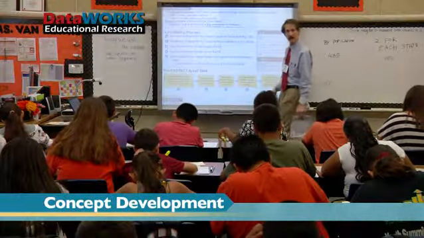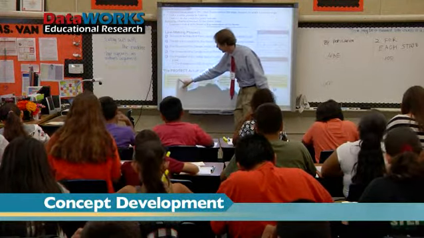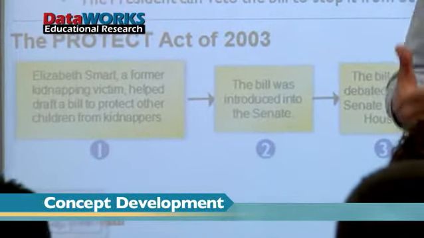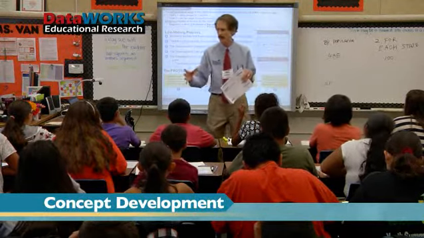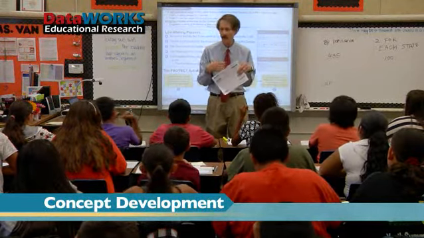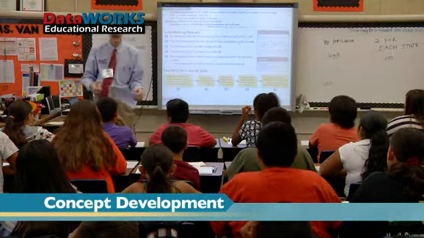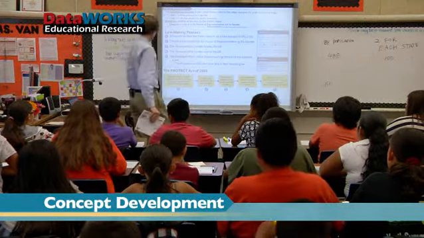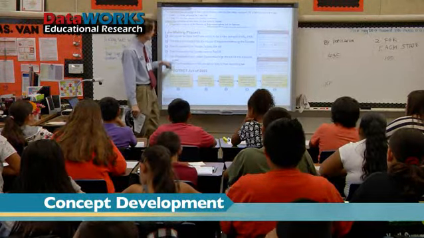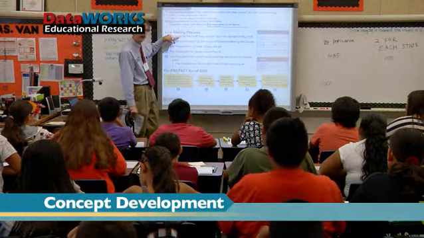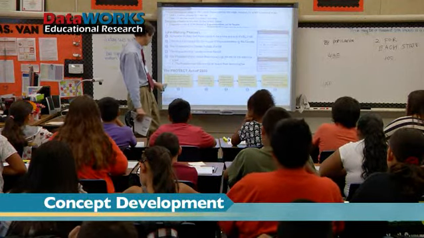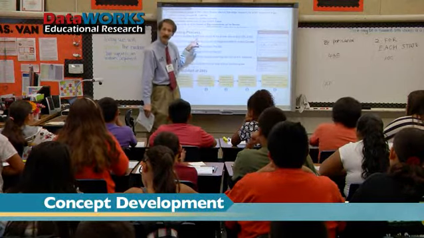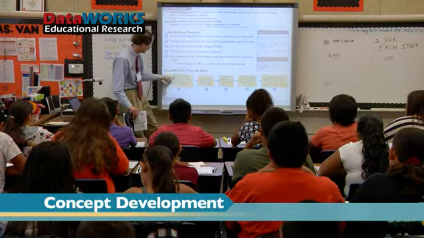Now let's look at this example down here on the bottom of the page. Elizabeth Small, a former kidnapping victim. Have you heard the word kidnapping? That's when somebody comes up. I think the word kid is like a child. Originally it was when somebody came up and stole a child. I think kidnapping now could be an adult. It could be anybody. Okay, so this girl was kidnapped. So she decided we should have a law about arresting kidnappers. So she drafted a bill. So what did she do? She wrote up her ideas of what it should be, right? That's what it should be.